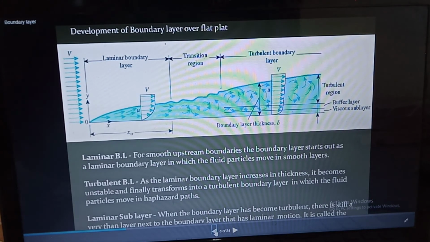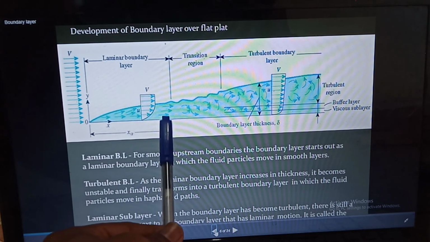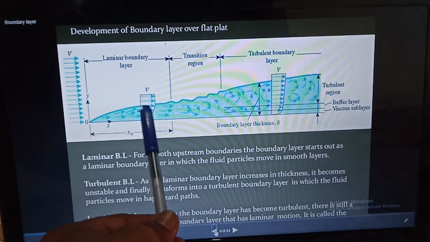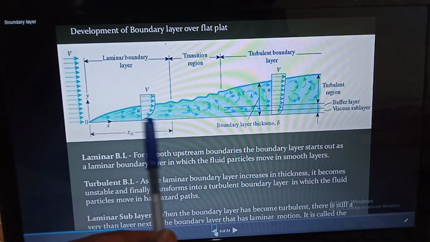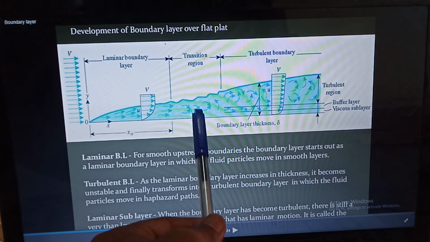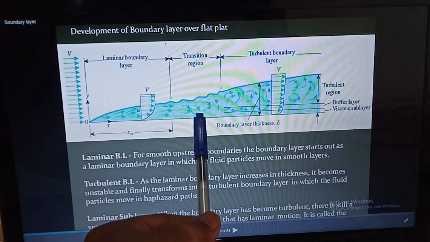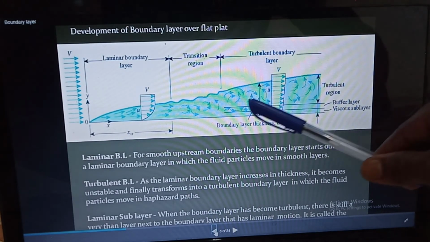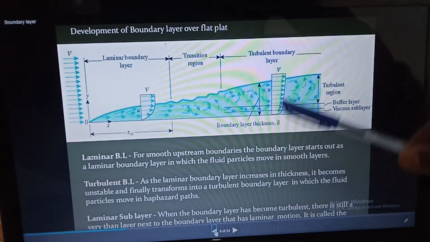Now first, in detail, we will see the diagram. Let us see this region, from 0 to x. The fluid particles will move in a parallel pattern. These are the fluid particles which are moving in parallel and regular paths. Now in the second region, some transition may take place in the fluid particles. And in the last, turbulent boundary layer, the fluid particles will move in a random manner or in a zigzag pattern.